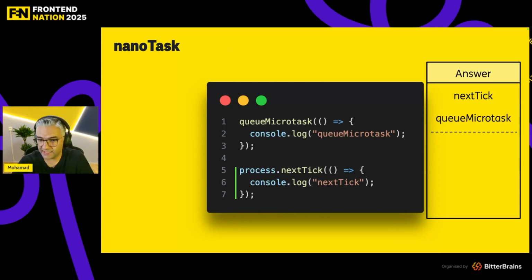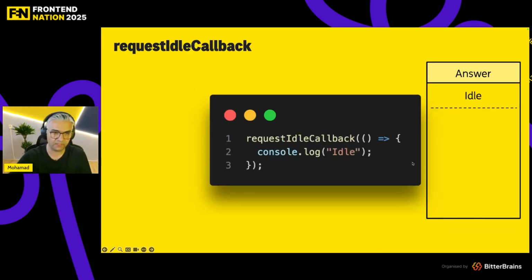We have nanotask in Node.js as well. So nanotask, the function is process.nextTick. Process.nextTick in Node.js has the highest priority. As you see, I did a queueMicrotask and also process.nextTick, but nextTick was on top because it has the highest priority, and we call them nanotasks.